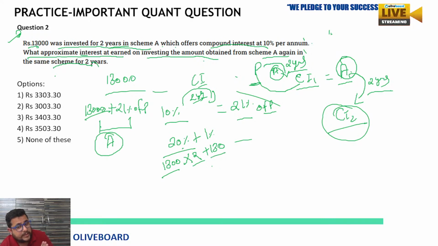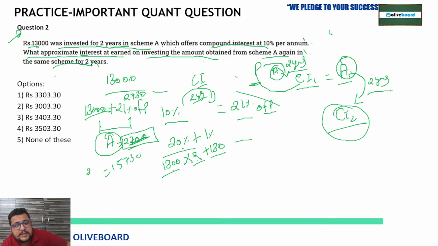Are you getting my point, everyone? 1300 multiplied by 2 gives 2600, plus 130, so 2730. Sorry, this is the interest, not the amount. So the amount would be 13,000 plus 2730, that is 15730.